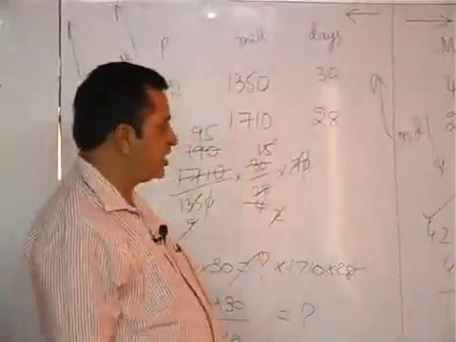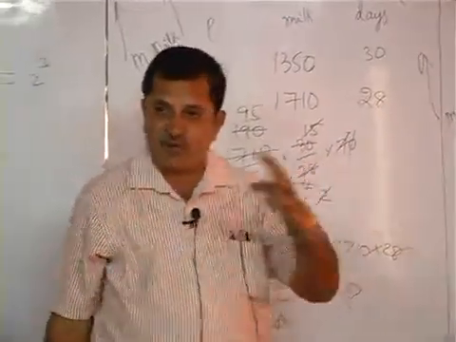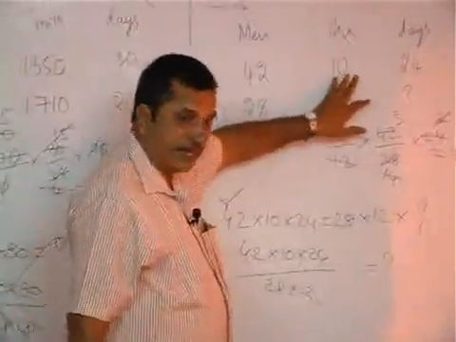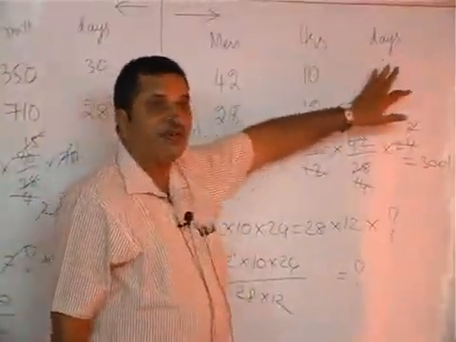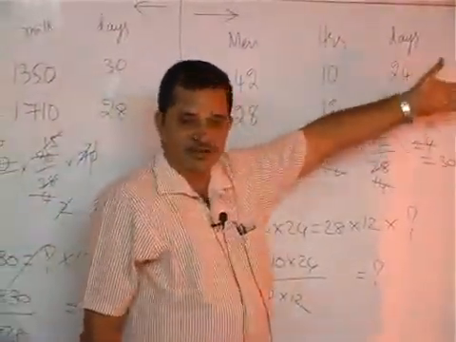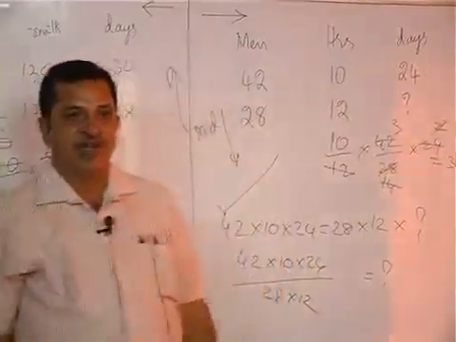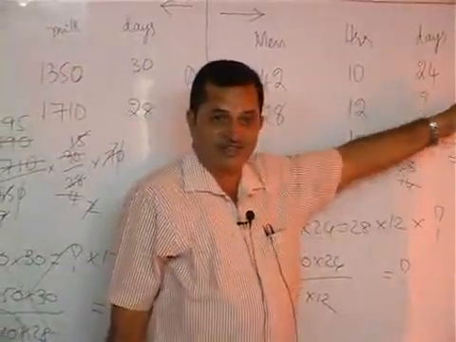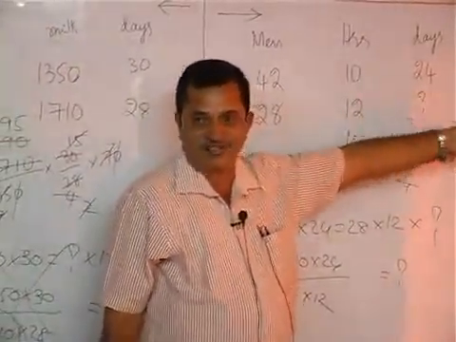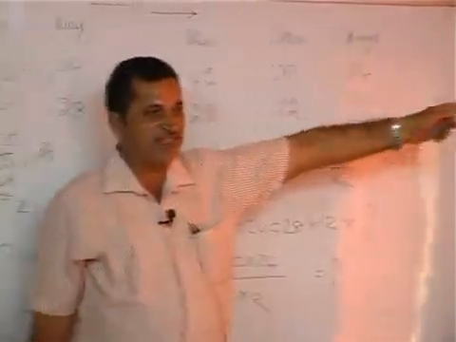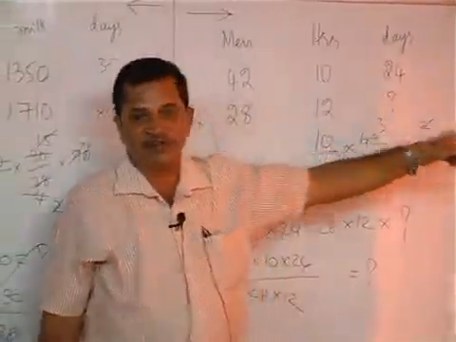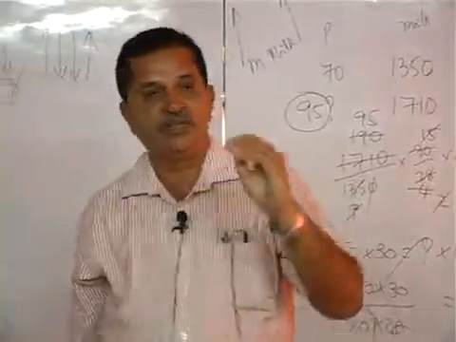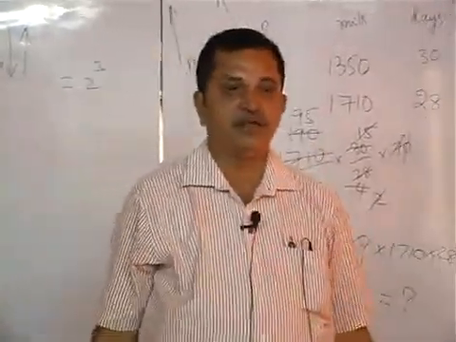So the more by less by more concept works even for four things. 42 men working 10 hours a day can complete 200 meters of road in 24 days. Again, when 200 meters of road comes in, you have to go with more by less by more because they are direct proportion. Meters are increased, days will be increased. Take care of those things. Once you are thorough with these methods, any problem you can solve easily. Right? Next problem.